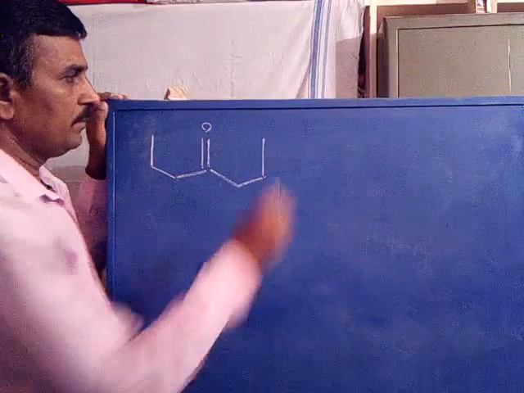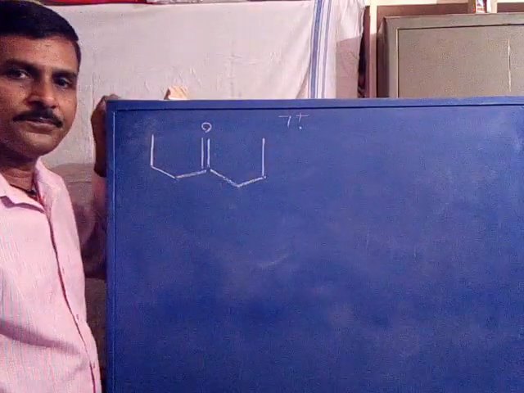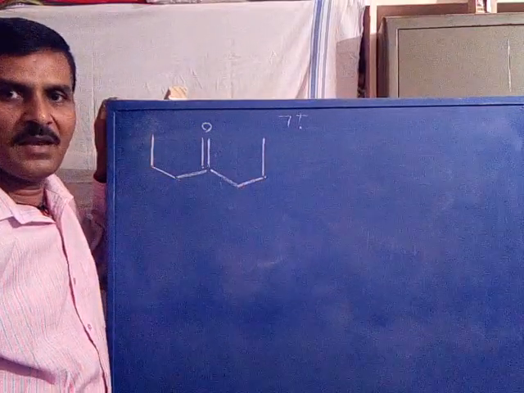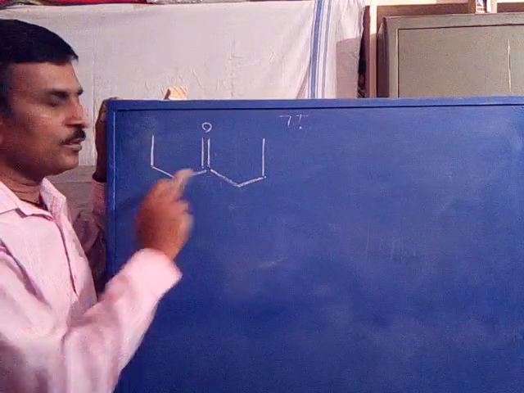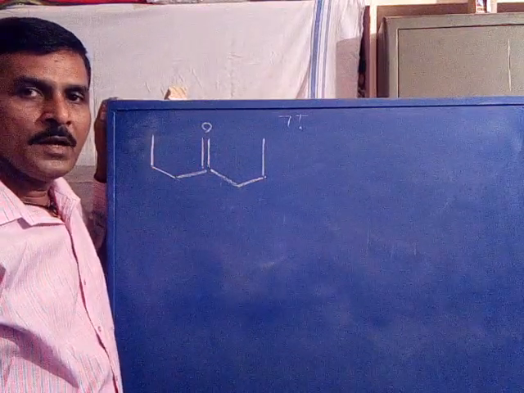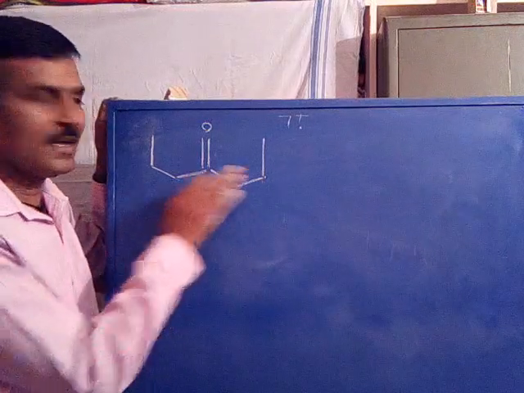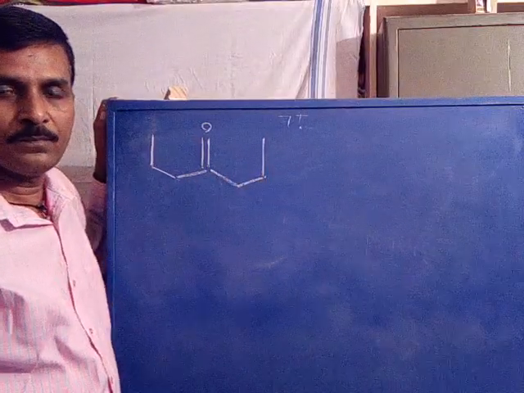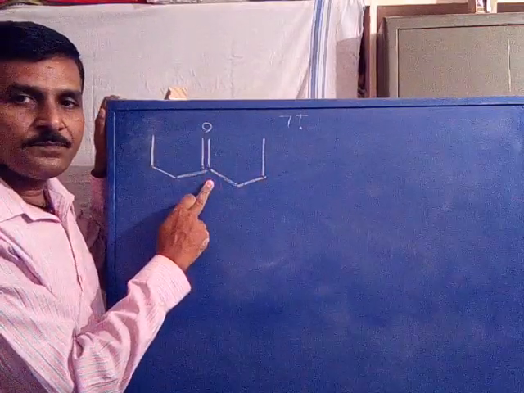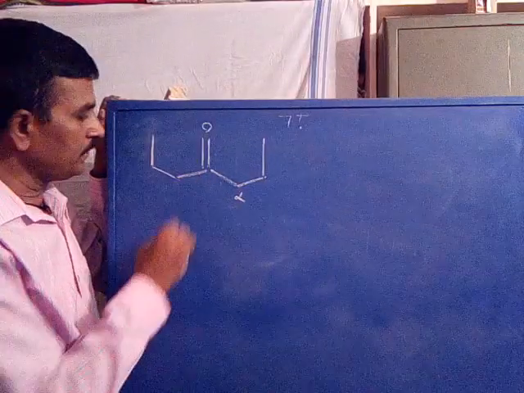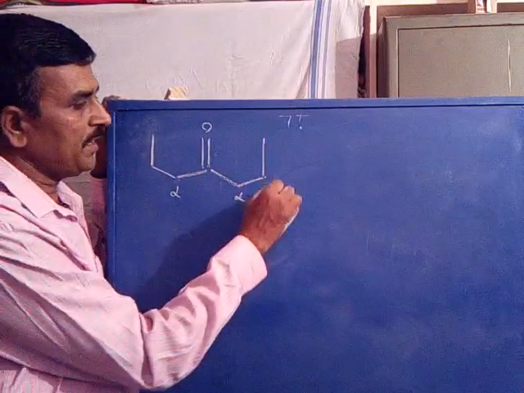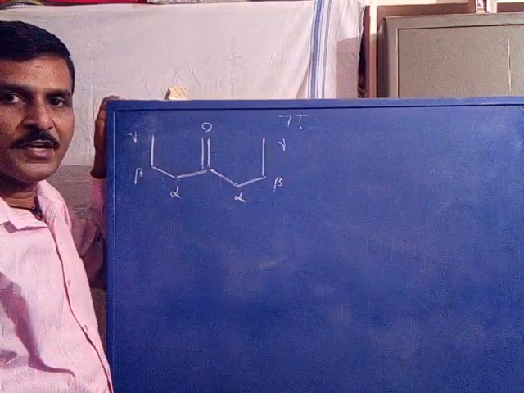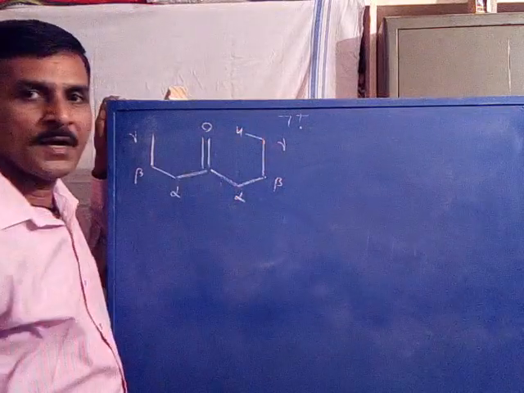you take this example, a molecular ion where 1, 2, 3, 4, 5, 6, 7 carbons are there. It is heptane, with the 4th position bearing a carbonyl group. It is 4-heptanone, a ketone. Now it consists of alpha carbon on both sides, beta carbon on both sides, gamma carbon on both sides. Now it contains gamma hydrogen.